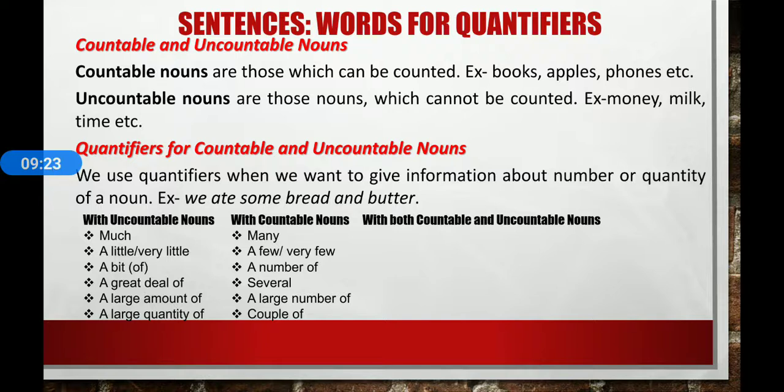We can also use some quantifiers with both countable and uncountable nouns.